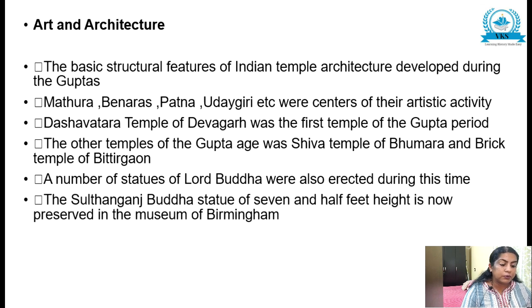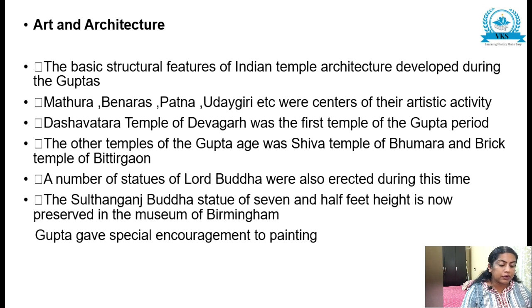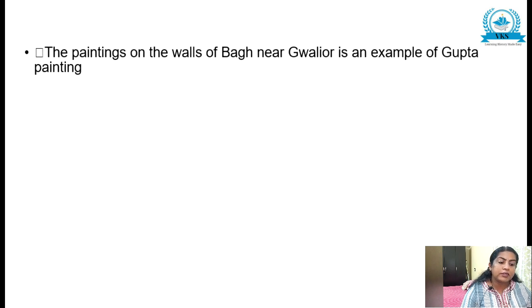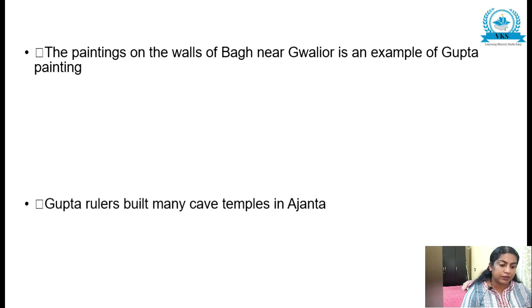The Sultanganj Buddha statue of 7.5 feet height is now preserved in the Museum of Birmingham. Guptas gave special encouragement to painting. The paintings on the walls of Bagh near Gwalior are an example of Gupta painting.